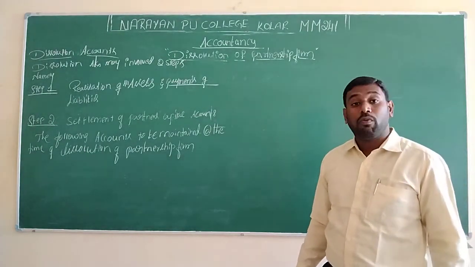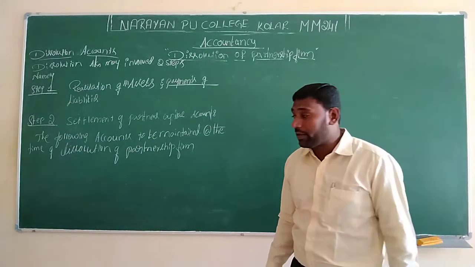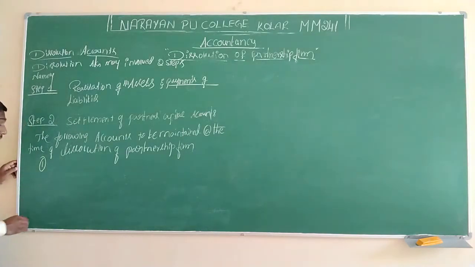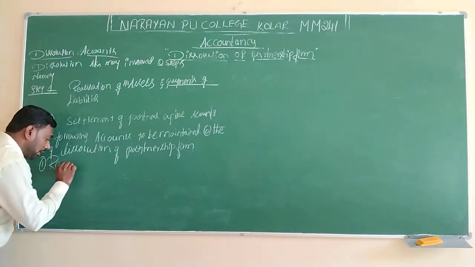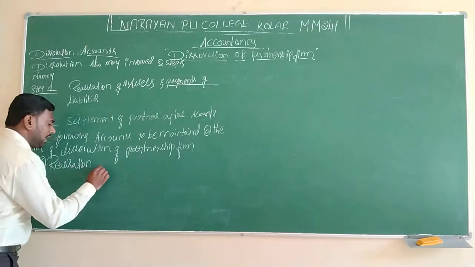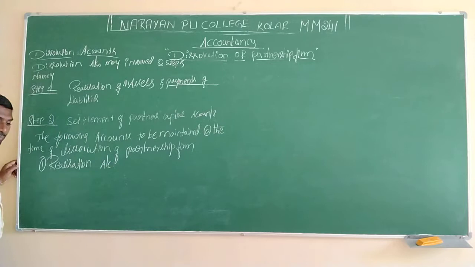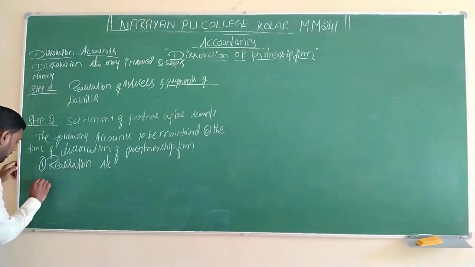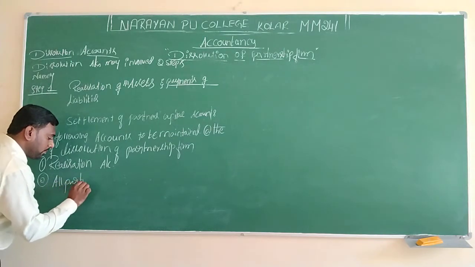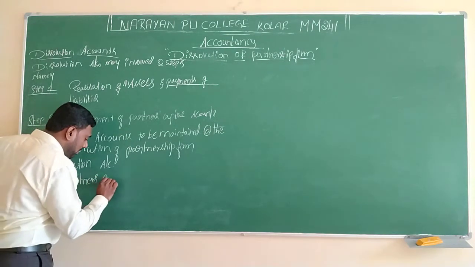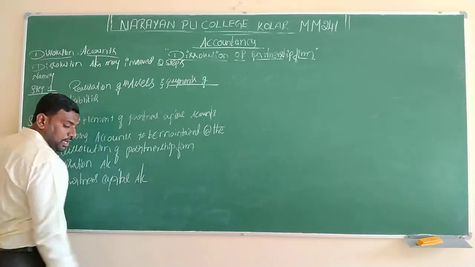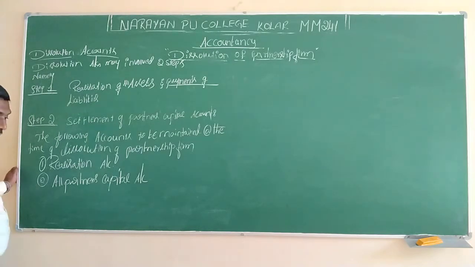So here, what are the accounts that are maintained? Point number 1, which account are we going to prepare? Realization. The first account we have to prepare is the realization account. Number 2, all partners' capital accounts.